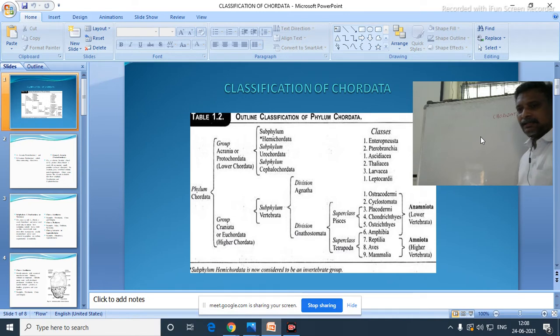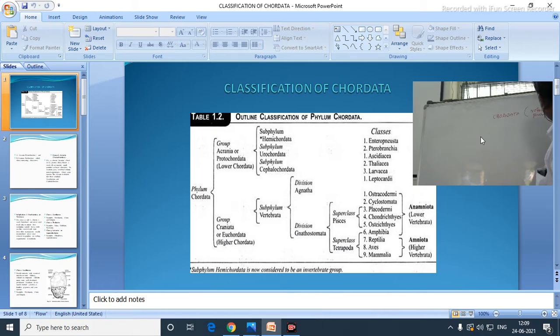Chordata, that phylum has some important fundamental characters. What are the characters? One is having a notochord, a dorsal tubular nerve cord, and another is pharyngeal gill slits, and the other one is a post-anal tail.